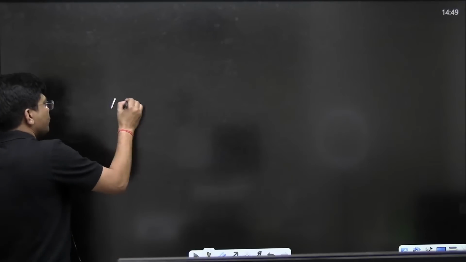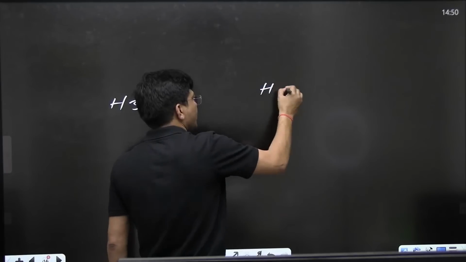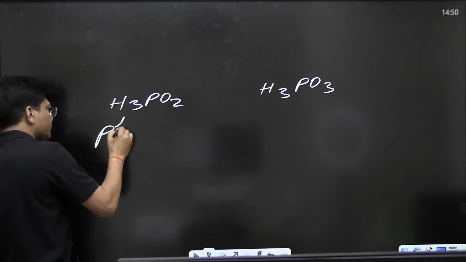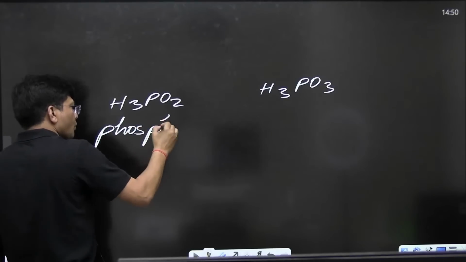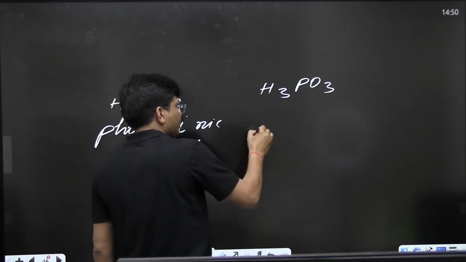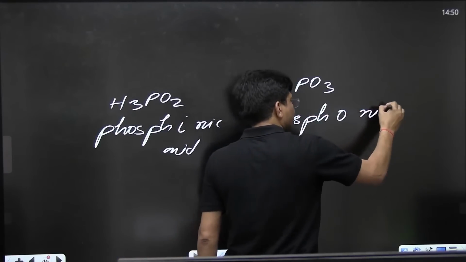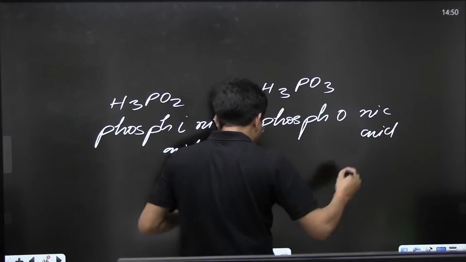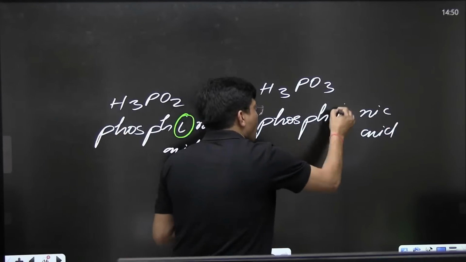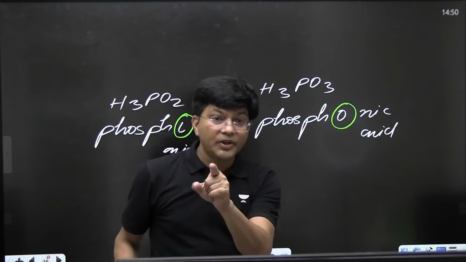See, H3PO2 is phosphinic acid, and H3PO3 is phosphonic acid. What's the difference? Only a little bit. Here is I and there is O. Number of times they have asked this question.